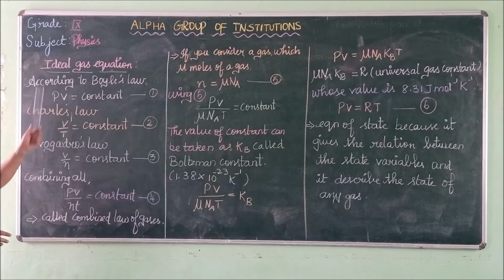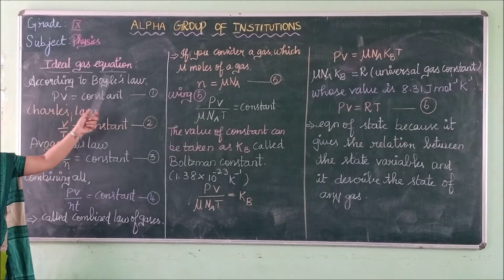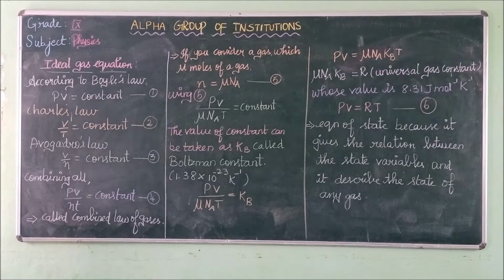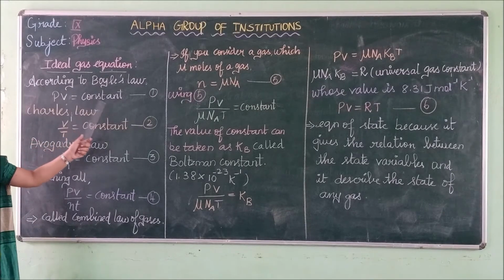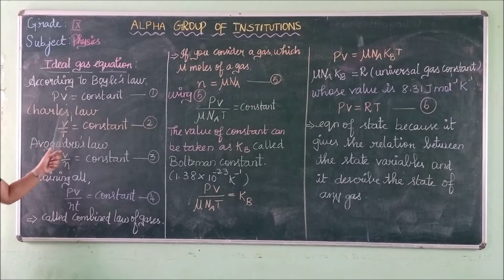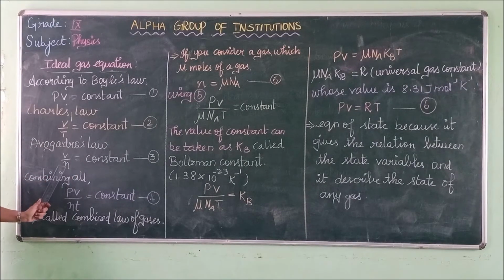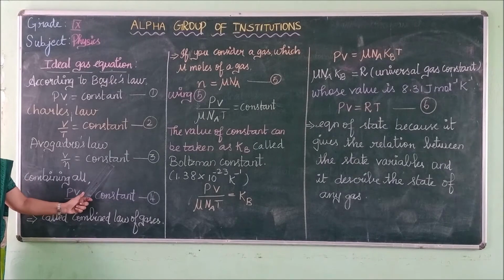Next we will see the ideal gas equation. Let's see the derivation of the ideal gas equation. You know all ideal gases obey Boyle's law, Charles's law, and Avogadro's law. According to Boyle's law, PV equals constant. For Charles's law, V by T equals constant. Avogadro's law: V by N is equal to constant.